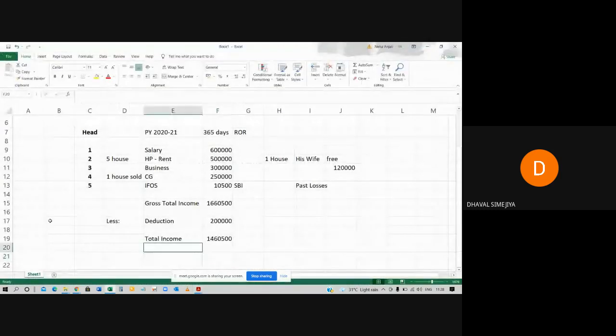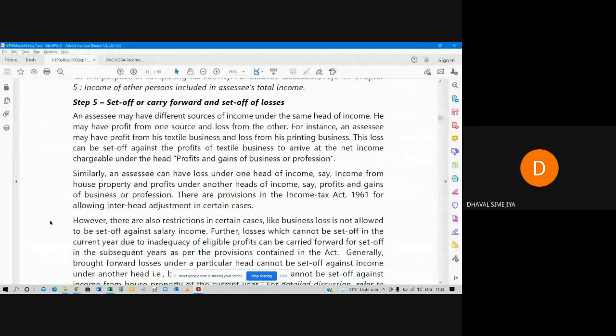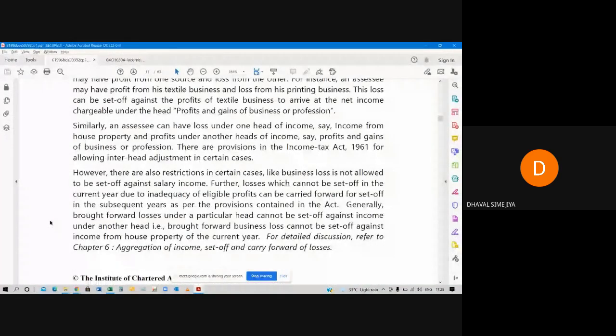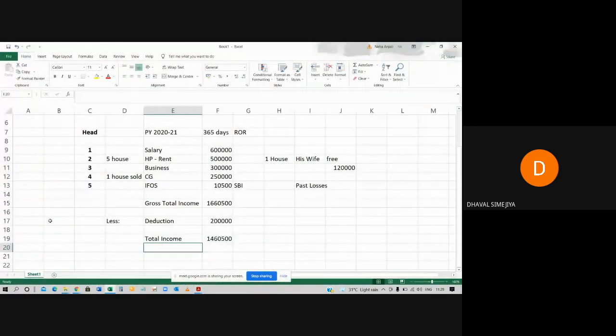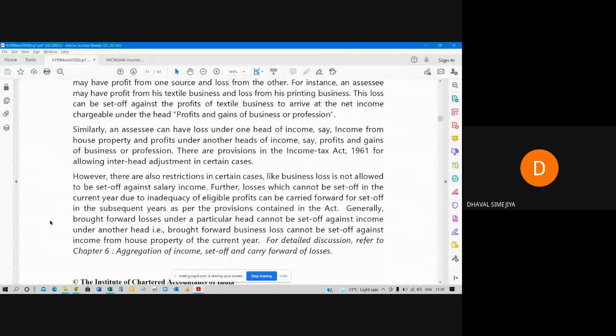Let's say Mr. X has a loss of 1 lakh rupees in the last year. So that will be set off against this 14,60,000 rupees, and the remaining amount will be 13,60,500 rupees. It will be something like that.